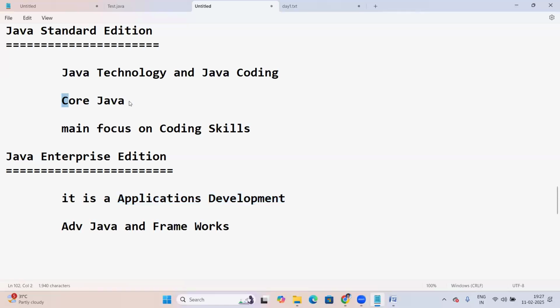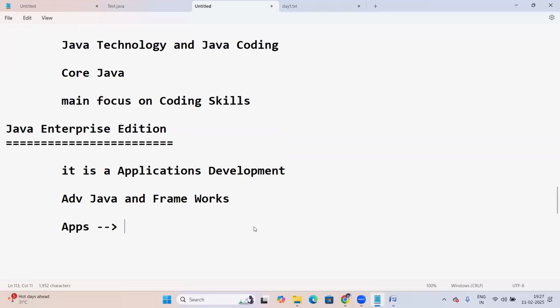After learning core Java, next you have to start application development. In frameworks, there is no coding here, all predefined things. If you have core Java knowledge, then you can start working on frameworks. So with frameworks and core Java, you can start application development here: apps, applications.